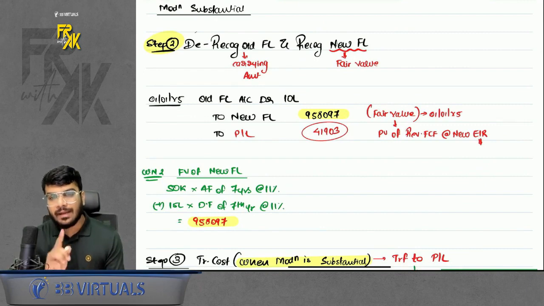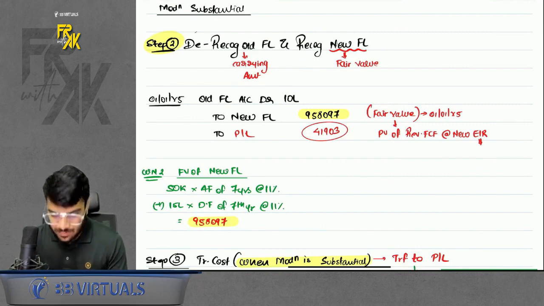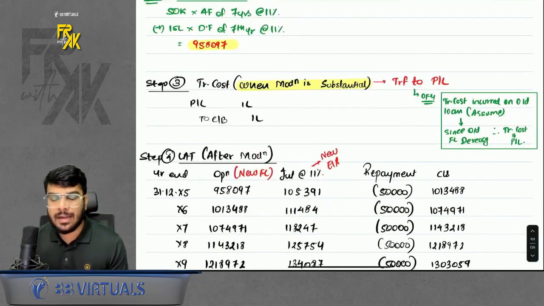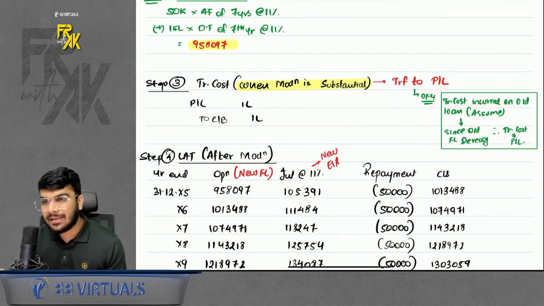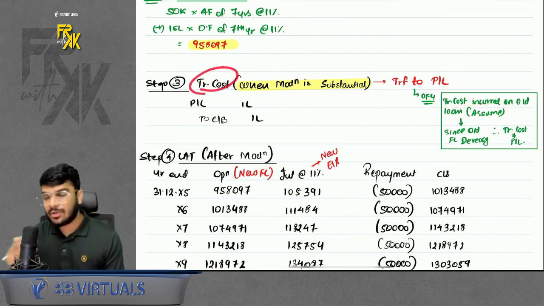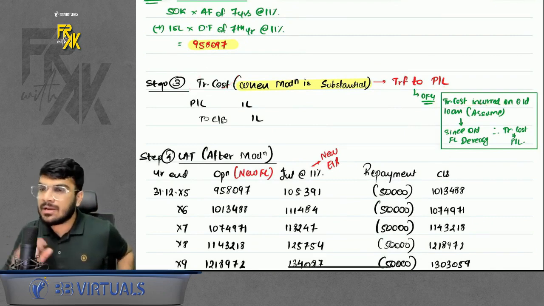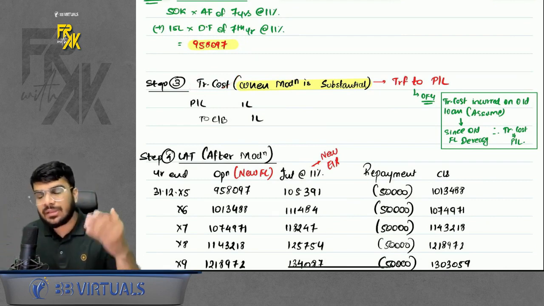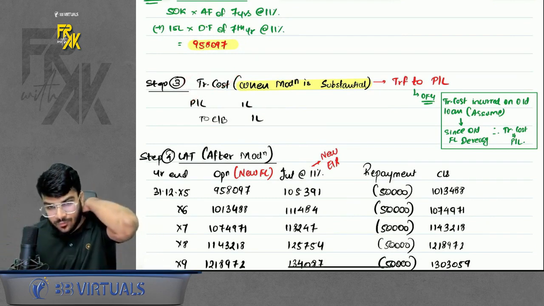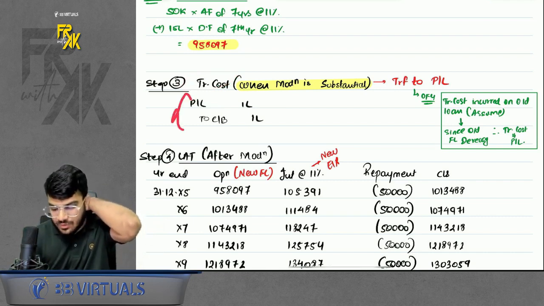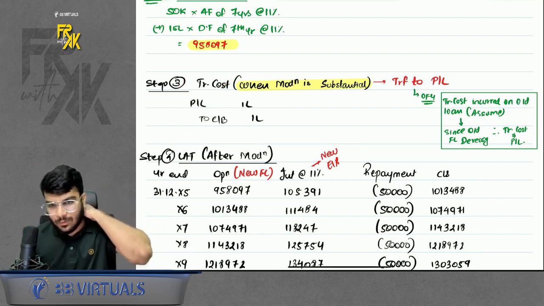Sir, what about the 1 lakh transaction cost which was there in this question? You will have to adjust it and transfer it to profit and loss directly. This is the only case where TC is transferred to profit and loss. Sir, why profit and loss? One assumption you can take is that this TC was incurred for the old financial liability. So when the old financial liability is out of your books, you should also remove that transaction cost out of your books. Simple. There are multiple reasons for this, but I am giving you the simpler one.